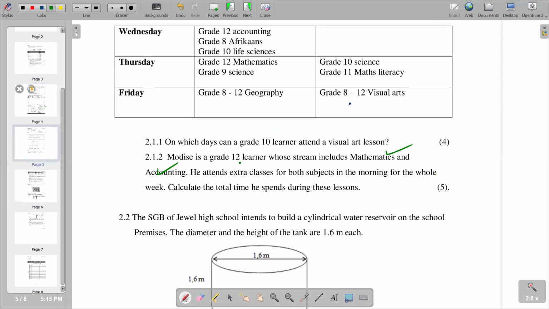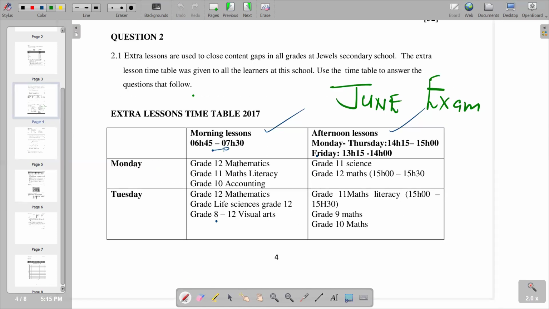How many times do we have mathematics and accounting for grade 12? We check Monday with mathematics. That's one. Then grade 12 again, we check where else we have mathematics and accounting grade 12. We have mathematics here again.